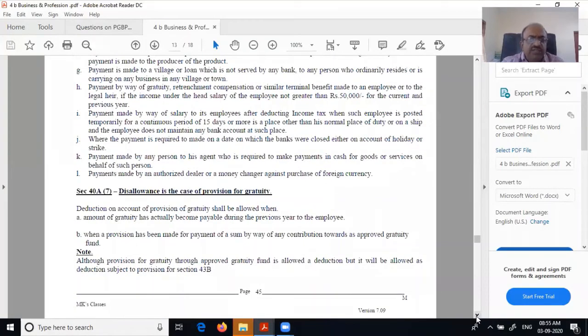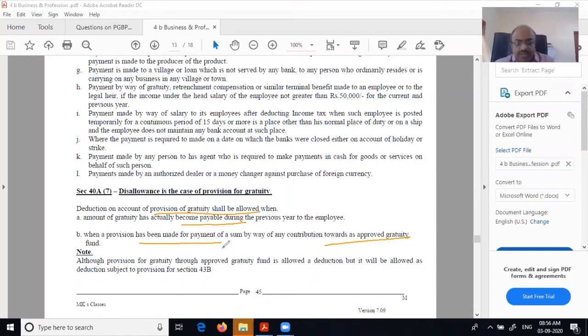Disallowance of gratuity is very simple. Under 40A(7), deduction on account of provision of gratuity shall be allowed when the amount of gratuity has actually become payable. When it actually becomes payable during the year, or when the provision has been made by way of contribution to an approved superannuation fund, only then it will be allowed.